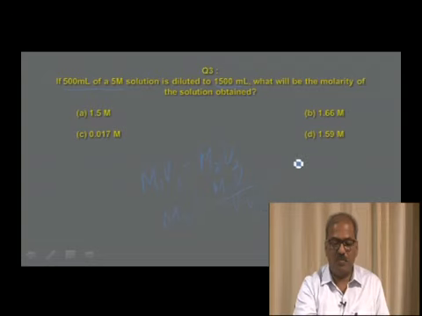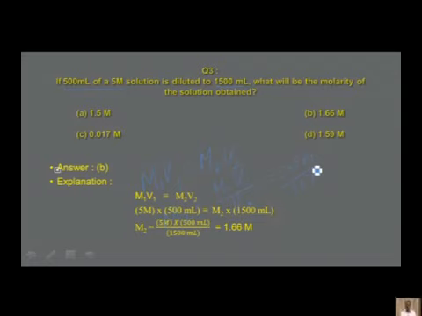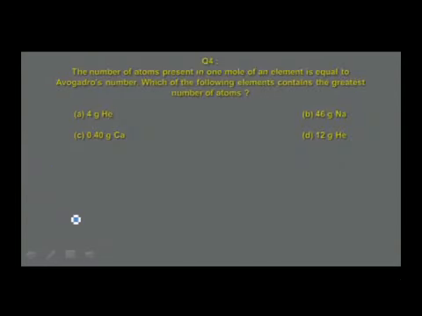So this is equal to 500 times M1, which is 5 molar, divided by 1500. The answer I have calculated using this formula is 1.66, and therefore the correct answer is given in option B, that is 1.66 molarity. We shall go to the next question.